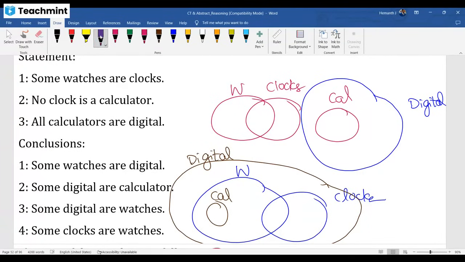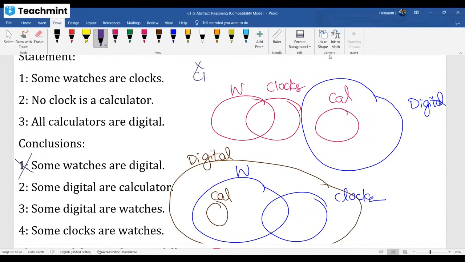Then, sir, after this, what to do? See the conclusion. When either R is not there, I repeat, in options either R is not there, then what you have to do: if your conclusion failed in one diagram, then remove it. First conclusion, some watches are digital. No, there is no connection for watch and digital. It's failed, then remove it.